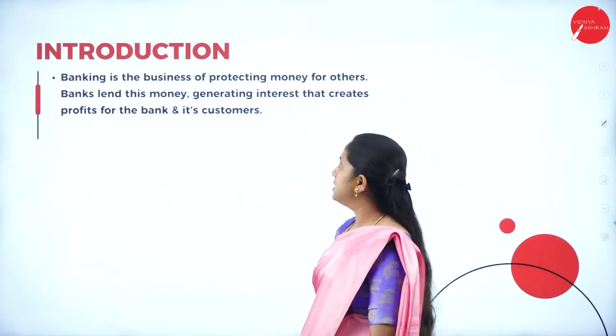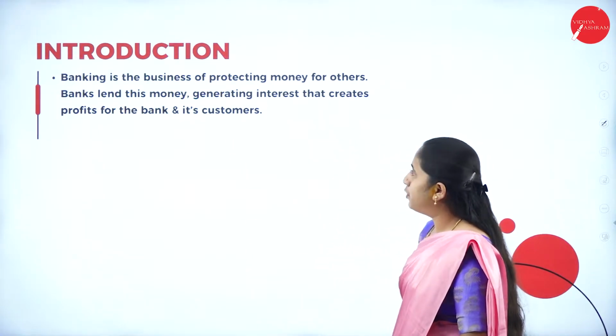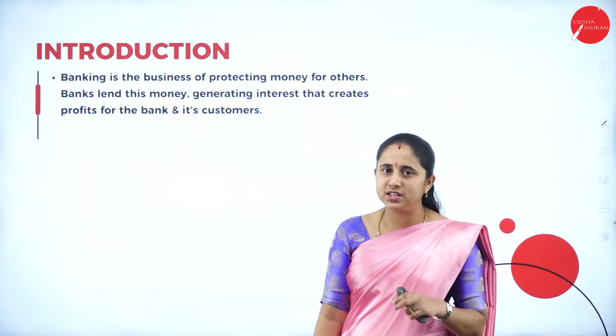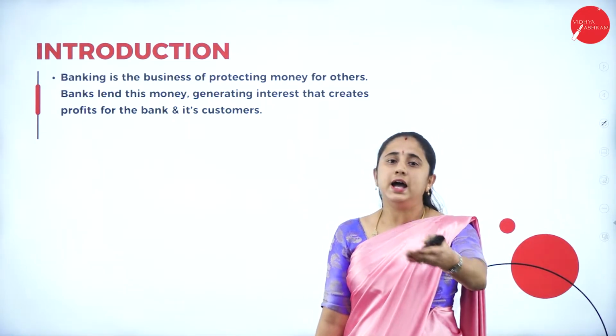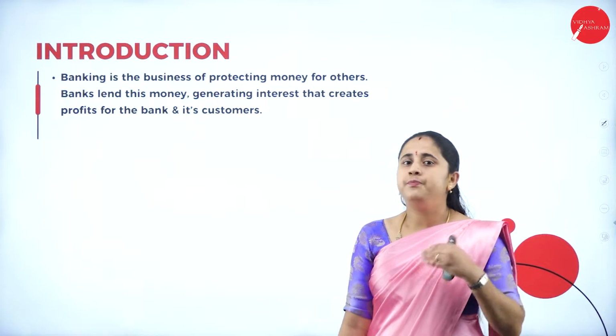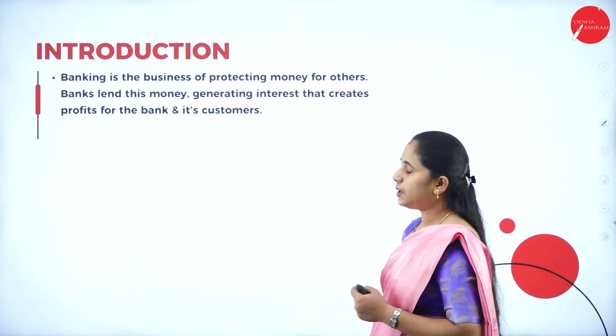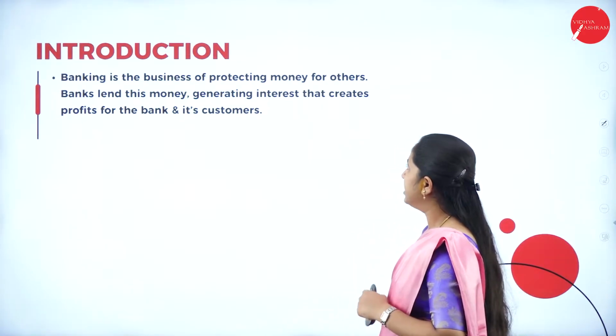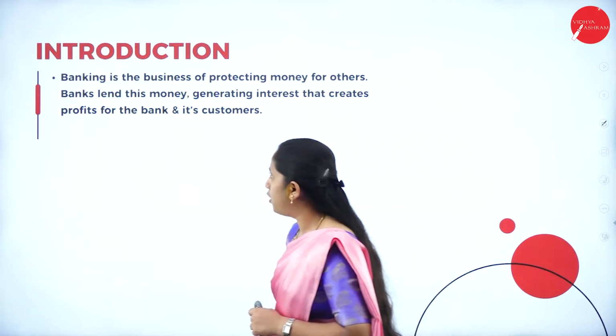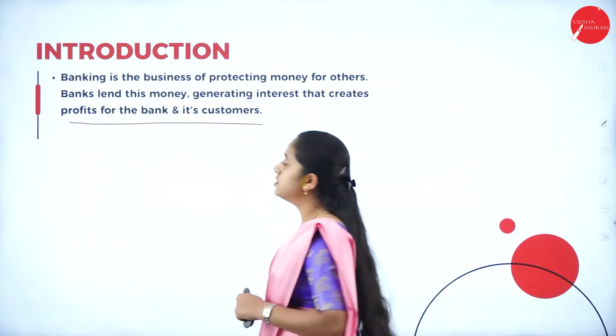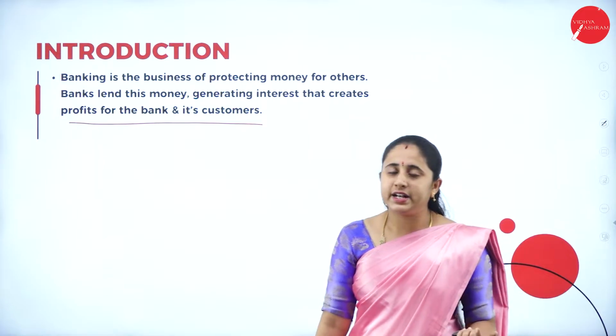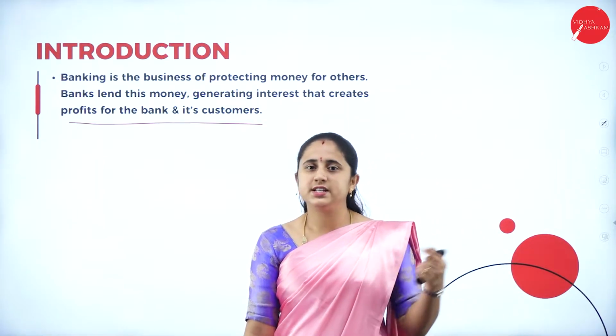So banking is a business of protecting the money for others. Bank is a financial institution which protects others' money. Our money, the bank is going to protect. Bank lends this money, generating interest that creates profit for the bank and its customer. Through this lending activity, bank is going to charge interest from the public.